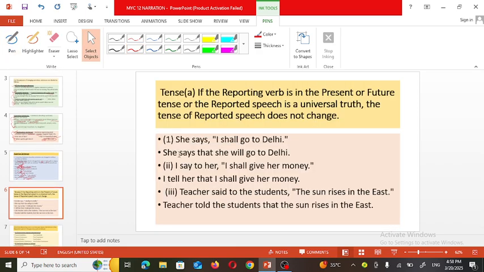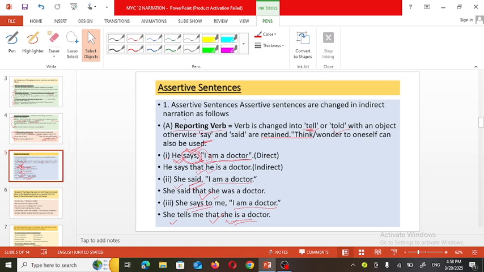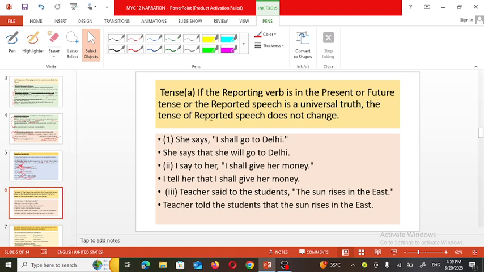Now see the next one. Regarding tense, here the first rule we have discussed is about the reporting verb, and now the second rule we are going to discuss is about the tense of the sentence. As I have told you, when the reporting verb is says, there is no need to change the tense of the sentence which is given in the inverted commas. But when the past tense is used as the reporting verb, then definitely we are required to change the tense of the sentence in the inverted commas.